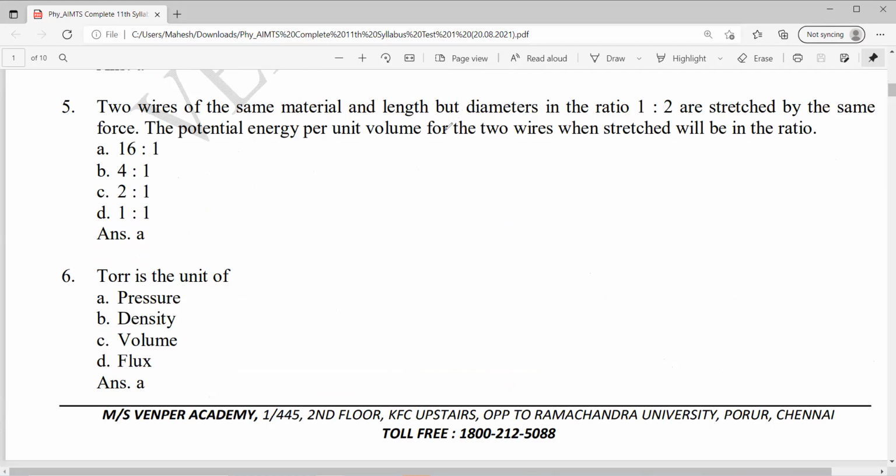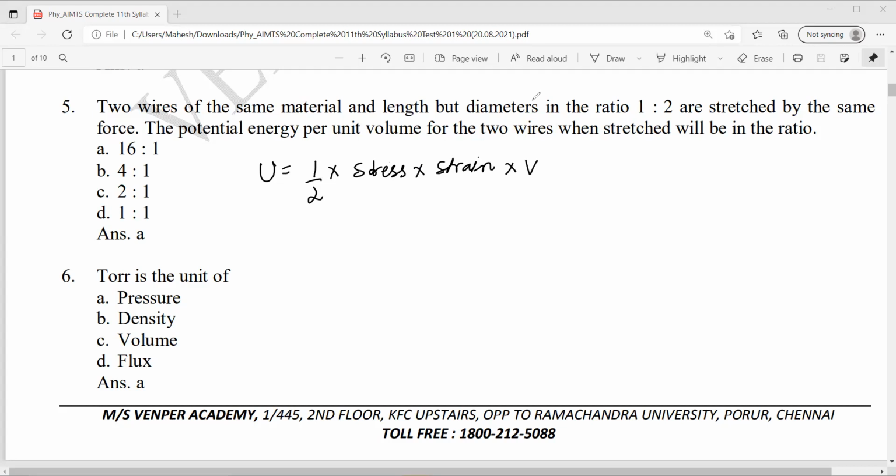The potential energy per unit volume of the two wires when stretched will be in the ratio. So potential energy, right? Okay, what is potential energy equal to? Half into stress into strain into original volume. They're asking potential energy per unit volume, right?